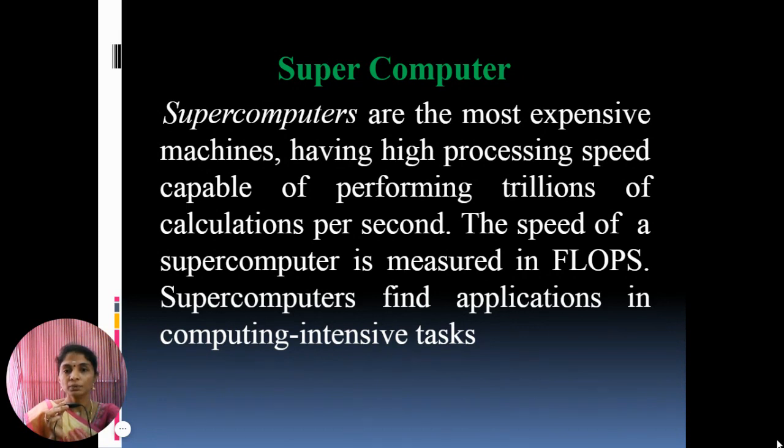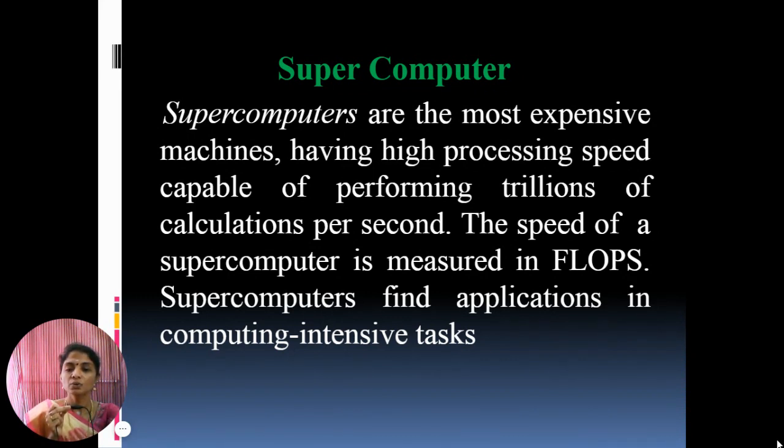The supercomputer finds application in computing intensive tasks. Supercomputers are used for highly calculation intensive tasks such as weather forecasting, climate research, molecular research, biological research, nuclear research, and aircraft design.